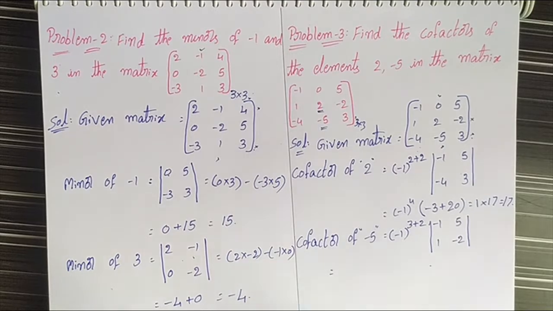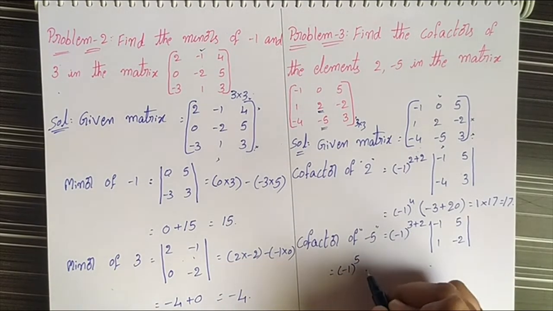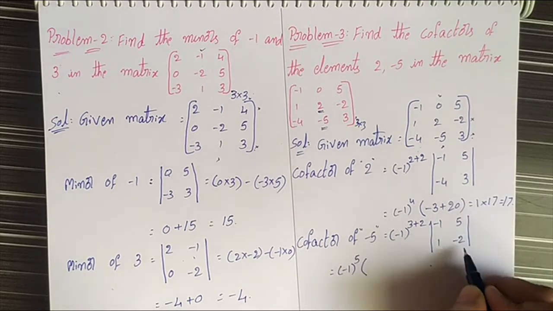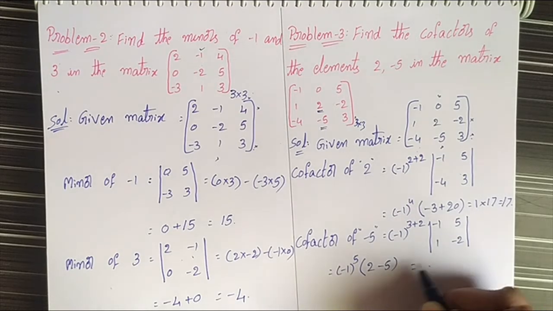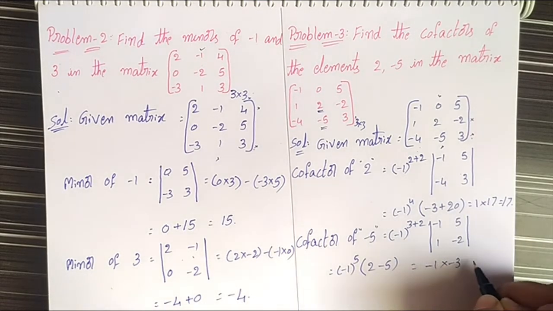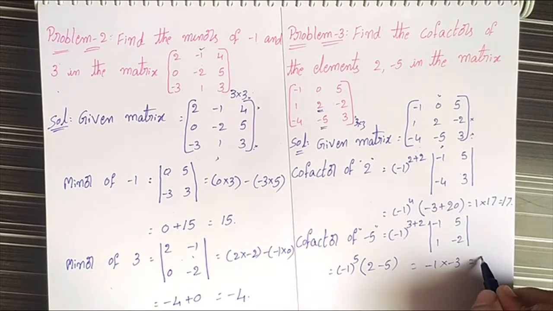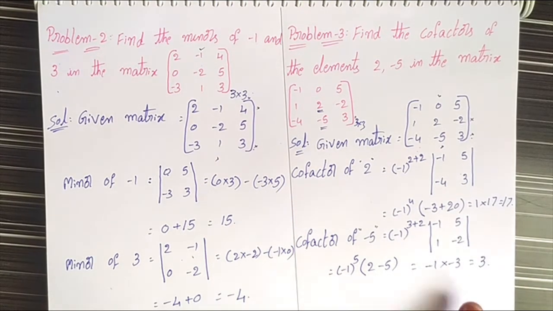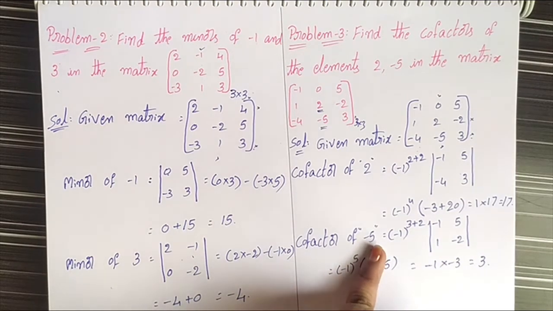Then that is equal to (-1) to the power 5, since 3 plus 2 is 5, into (-1 into -2 minus 1 into 5), that is (-1)^5 into (2 minus 5), which is -3. That is equal to -1 into -3, which is 3. This is the cofactor of element -5.